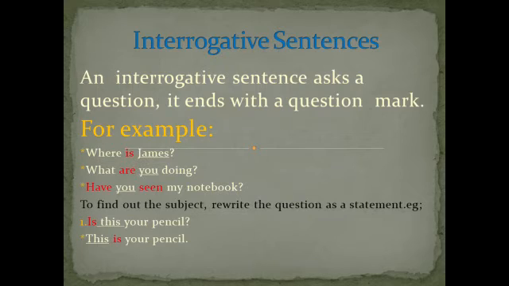Then after the verb, the subject will come. You know, the subject is this in the question, is this your pencil? But when you write down the statement, the subject will come first. After that, the verb and the rest of the part is your predicate. This is your subject, is your pencil is your predicate.